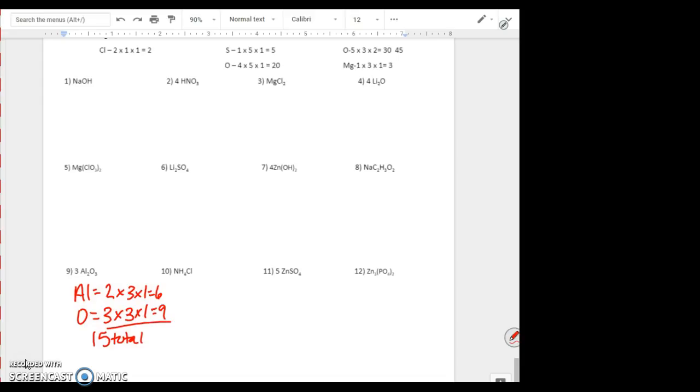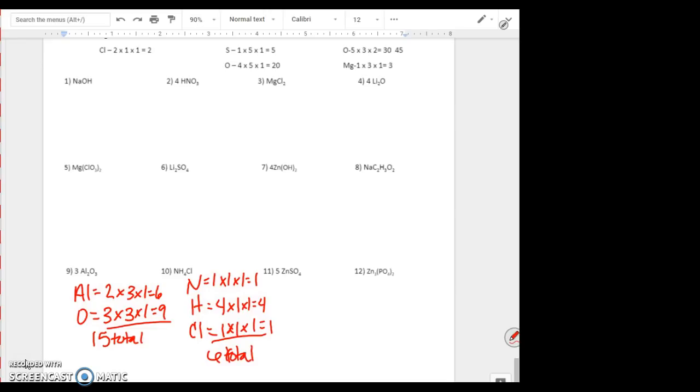total atoms. Number 10, we have N, H, and Cl. N, it has no subscript, it has no coefficient, and no parentheses, so there's 1 nitrogen. H has a subscript of 4, no coefficient, no parentheses, giving us 4 hydrogens. And chlorine has no subscript, no coefficient, and no parentheses, giving us 1 chlorine for a total of 6 total